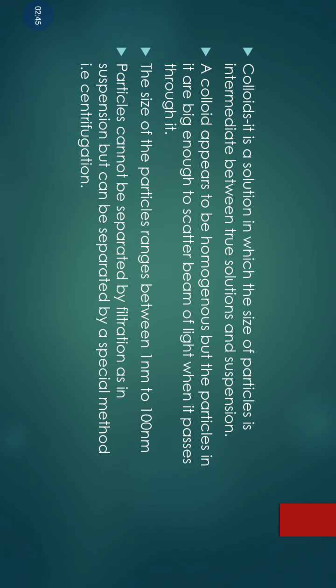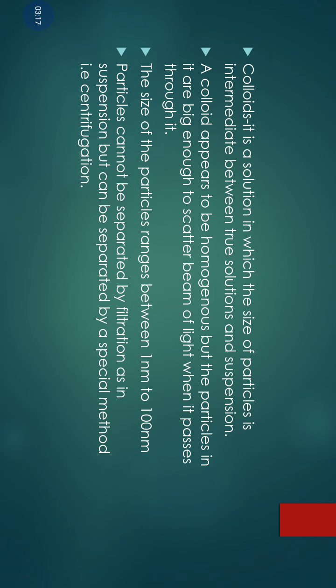That means, similar to suspension, scattering of a beam of light takes place in a colloid, but the particles of a suspension are visible to our naked eyes, while the colloid particles are not visible to our naked eyes. Rather, they can be seen through a microscope. The size of the particles of a colloid ranges between 1 nanometer and 100 nanometers, that is intermediate between solution and suspension.